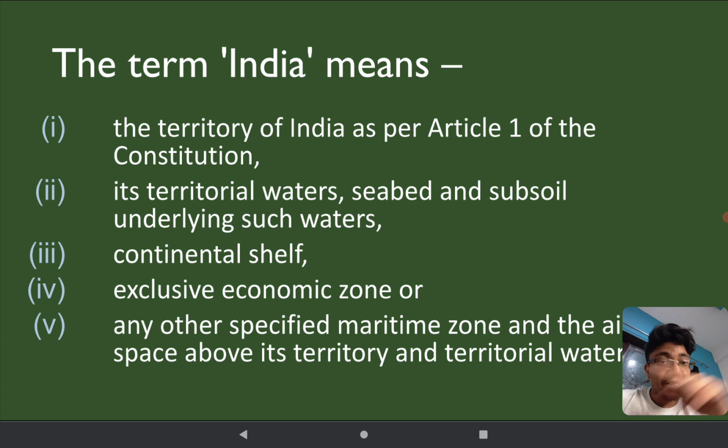There is something called 200 nautical miles, which is again a part of India. If you are in the sea, there is some territorial description given, so you cannot say it is not India. If you get some income from there, that is also going to be taxable in India.